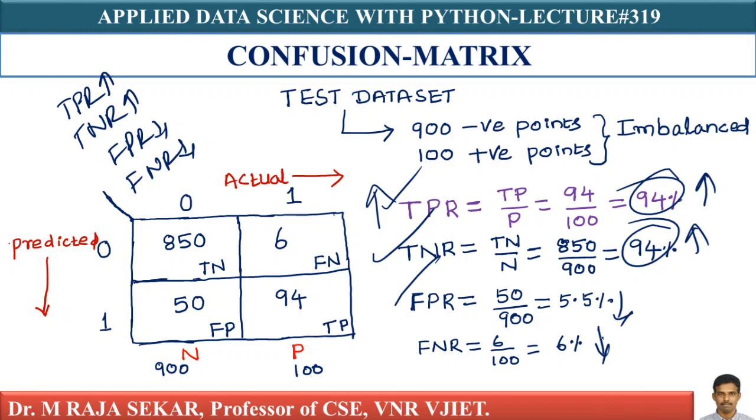What does it indicate? I am able to evaluate both my positive class and my negative class on the same ground, even though my data set is imbalanced. By looking at these four numbers, I can say this model is sensible, because 94% is high for TPR and TNR is also high, and FPR and FNR are small.